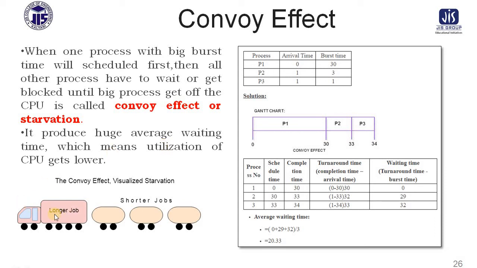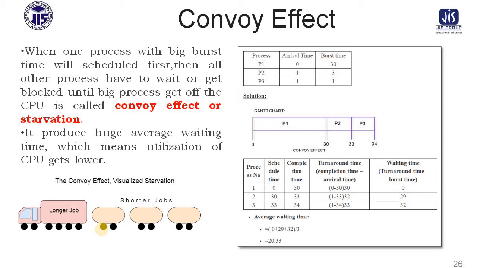Assume in this diagram, this big truck or bus is a longer job, and after that there are many small jobs waiting. Whenever the CPU is released from the long job, then process 2, process 3, process 4 will be served. So convoy effect means when one process with big burst time is scheduled first, and then all the processes have to wait, blocked, until the big process gets off the CPU. This is called convoy effect or starvation.